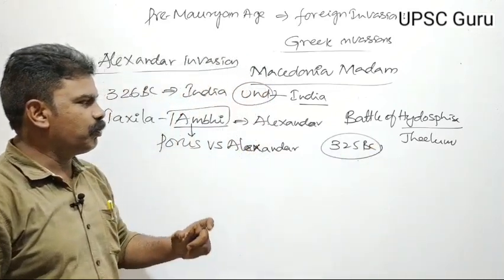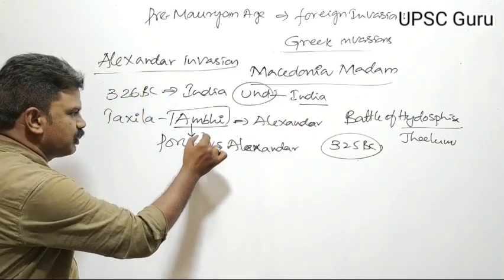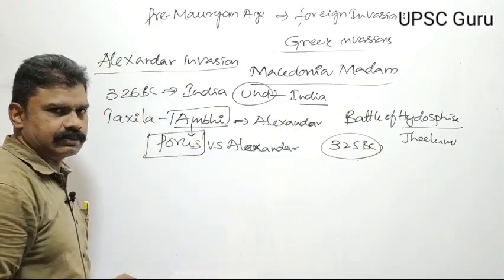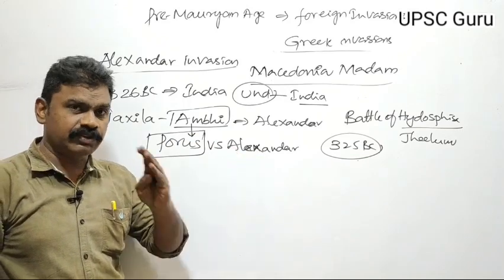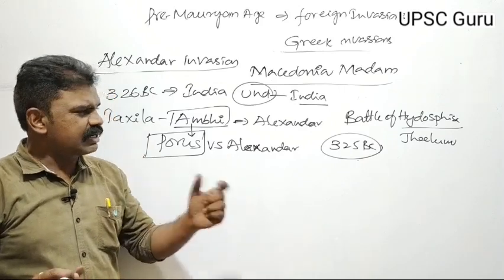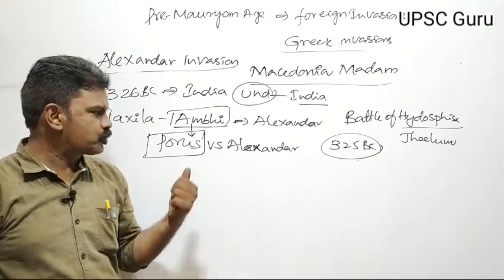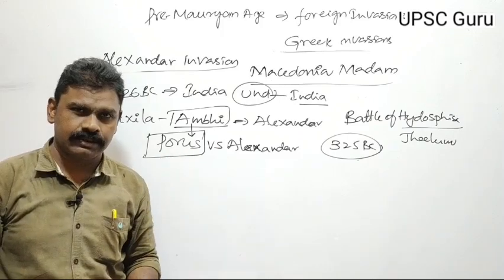Alexander took more time to defeat Porus. Porus was a good warrior. Finally, Porus was defeated by Alexander after 6 months. Alexander faced severe troubles in this war to defeat Porus.